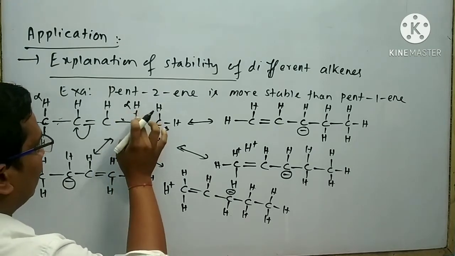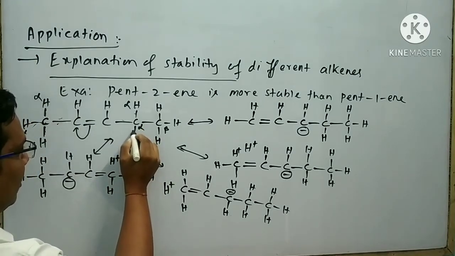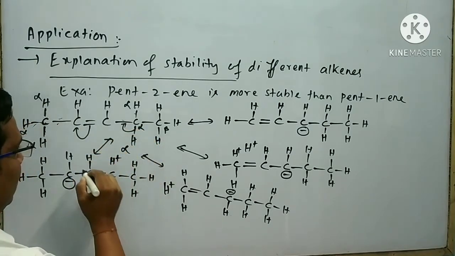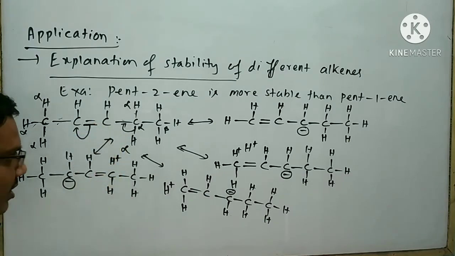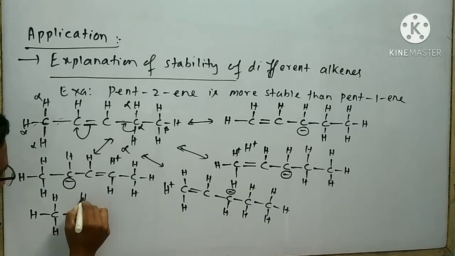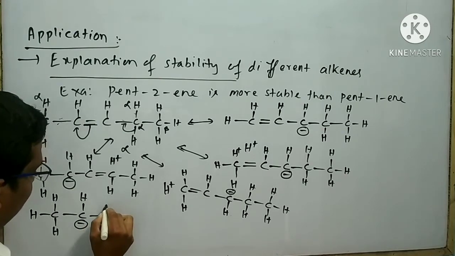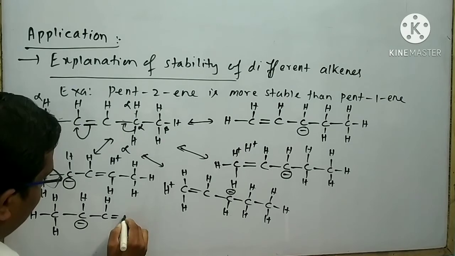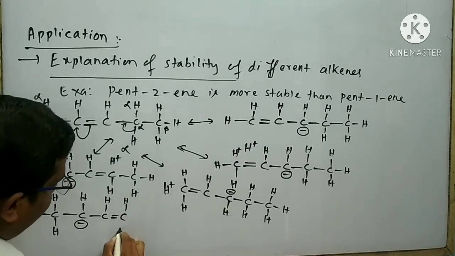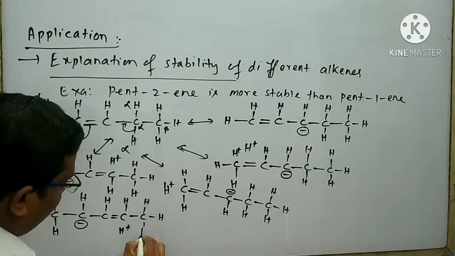Like that, I can also draw another hyperconjugative structure by this alpha hydrogen. I can form a double bond here. At the same time, this bond undergoes breakdown, and I can draw the structure like this. H, bond C, bond H, bond H, bond C, bond H. Here negative charge will arise. Here bond C, bond H, double bond C, bond H. Here H plus ion. Bond C, bond H, bond H, bond H.